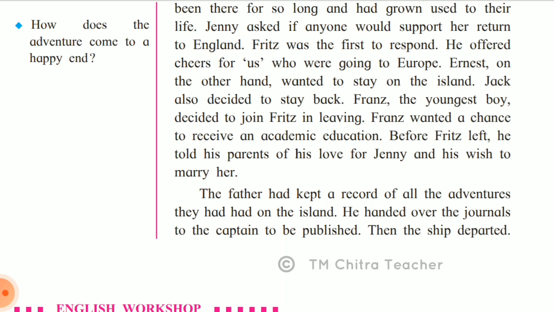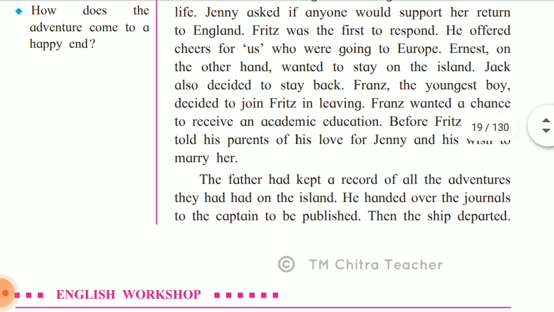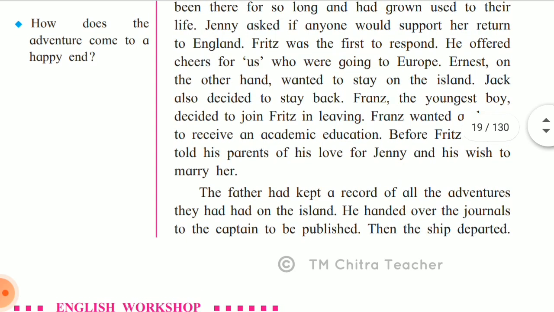The father had kept a record of all the adventures they had on the island. He handed over the journals to the captain to be published. Then the ship departed. Everything that had happened in the past 10 years, the father had made a record of it and made a journal out of that. And that journal was submitted to the captain so that the captain will publish it in the form of an adventure story. And finally, the ship departed.